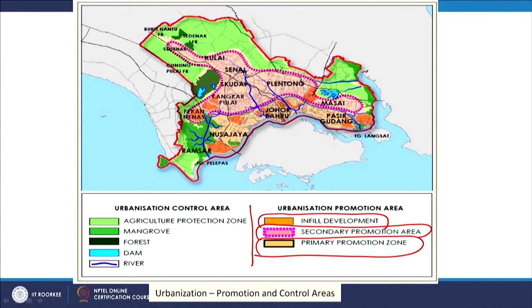So, these are the sub zones they have created. You can see how they have created them. This is one zone marked in magenta color, and the green is another zone, and here you can see the control area in terms of the environmental control, agriculture, mangrove, forest and others.